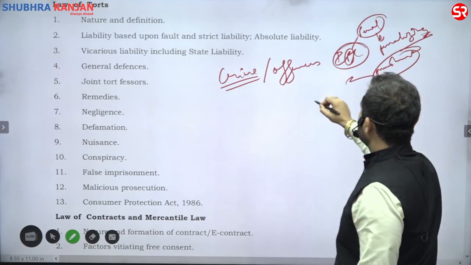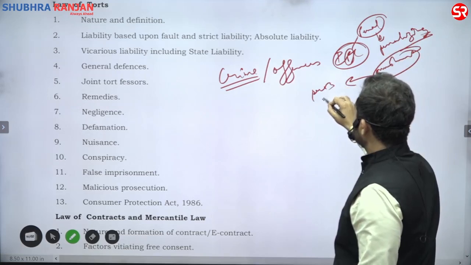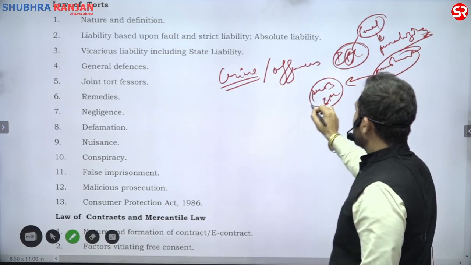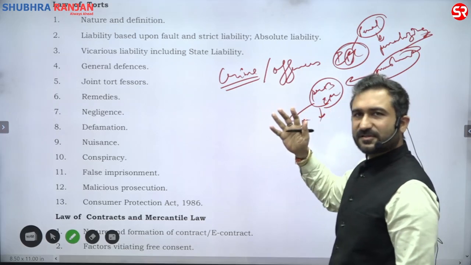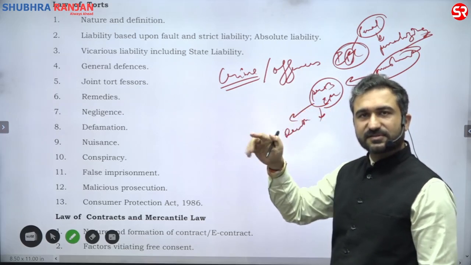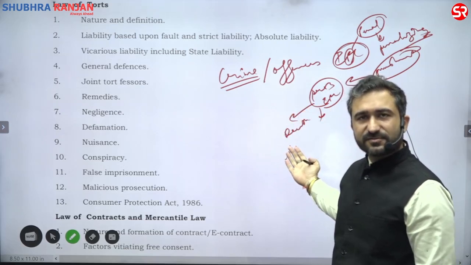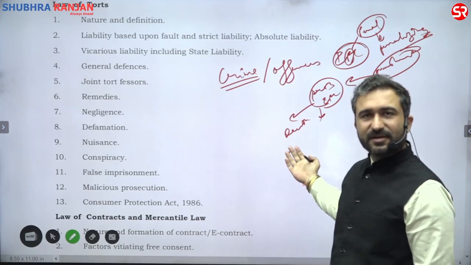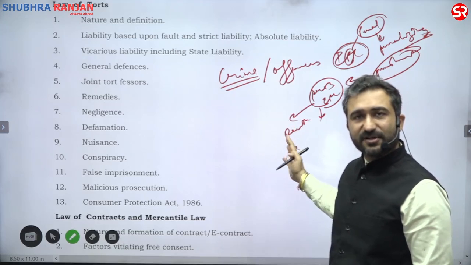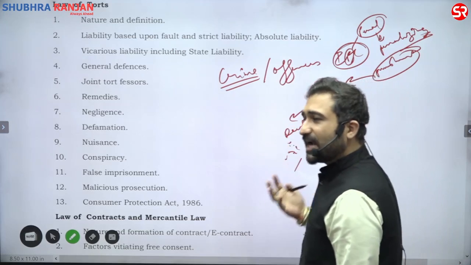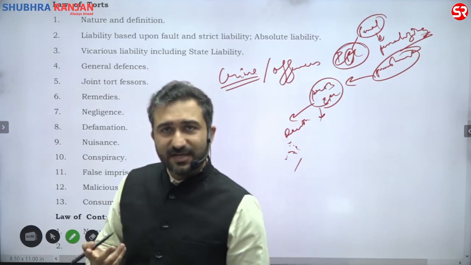Punishment is defined under Section 53 IPC as being death. Whenever death is awarded to a person, kill him. This is what you call judicial death, or a legal death, or a statutory killing or statutory homicide of a person. Statutory homicide, statutory.